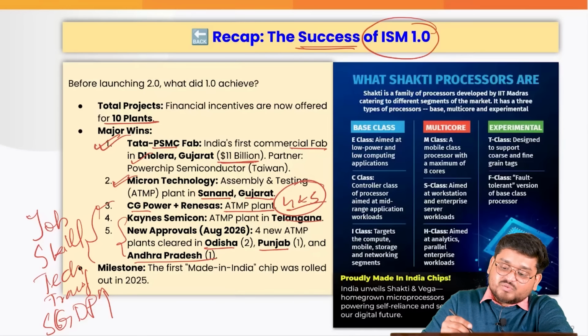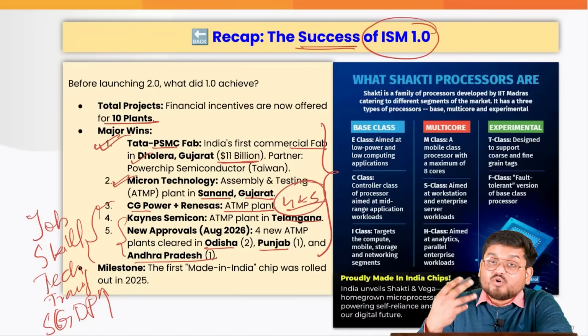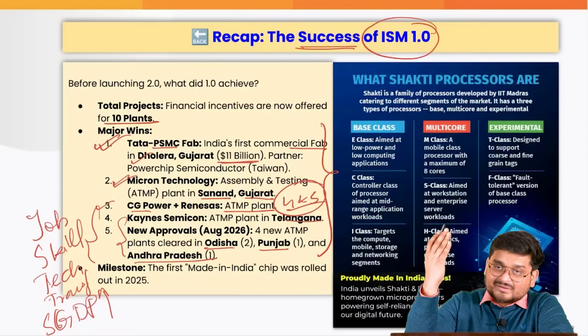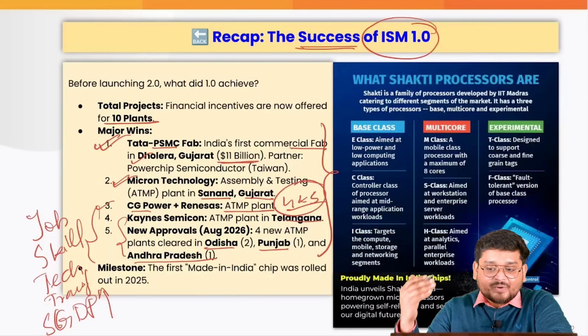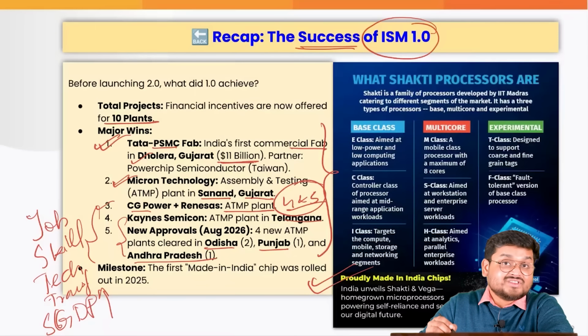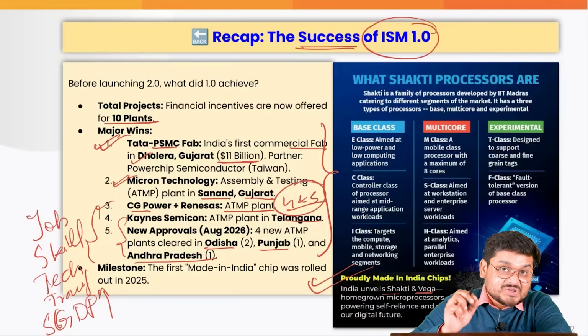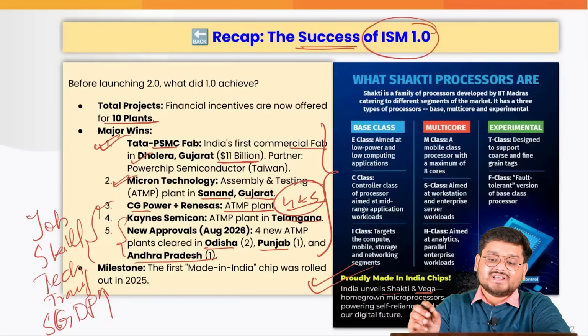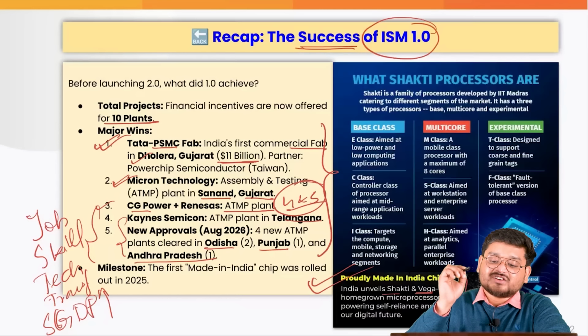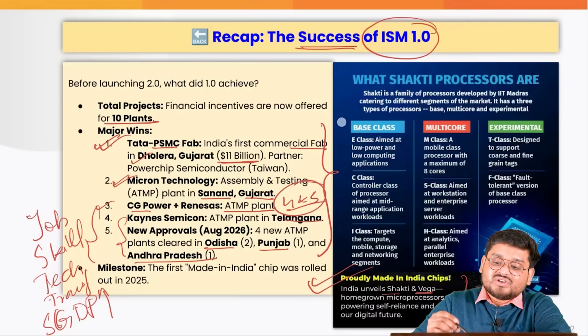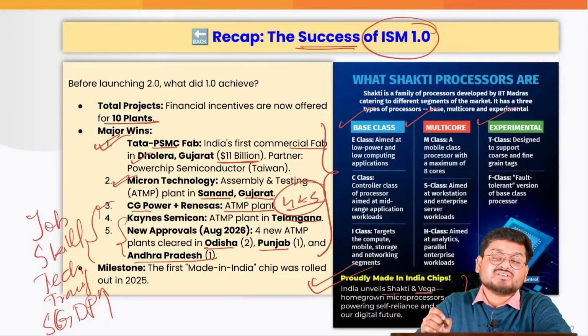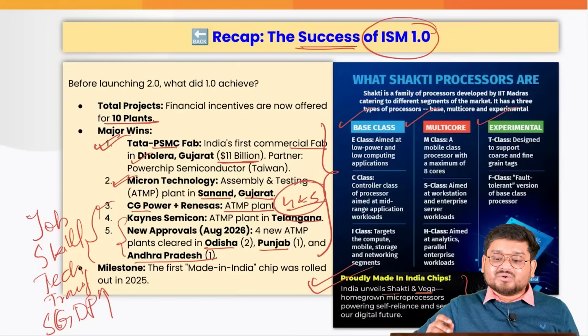So this is exactly why we are trying to go beyond the Semiconductor 1.0 initiative to 2.0, because recently also, as you have seen, the Shakti and Vega chips are India's own homegrown microprocessors. So it is a very proud moment for India to actually manufacture microprocessors right now. Also, if you can see, there are so many classes of processors which are under development right now, correct?